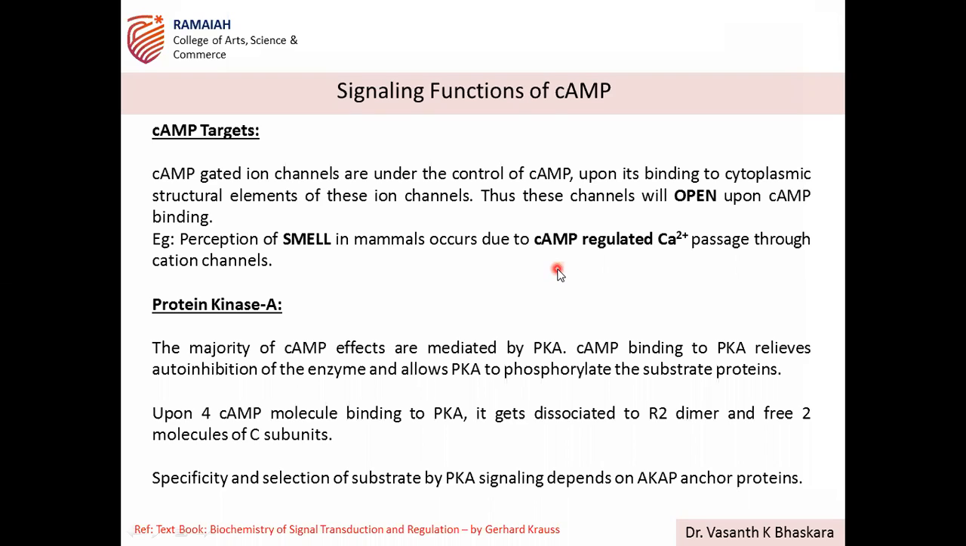Okay, so calcium has a very important role even in the nervous system and even in the structural functions of the body. So that is about the cAMP target, that is cation channels. Another major target is protein kinase A.